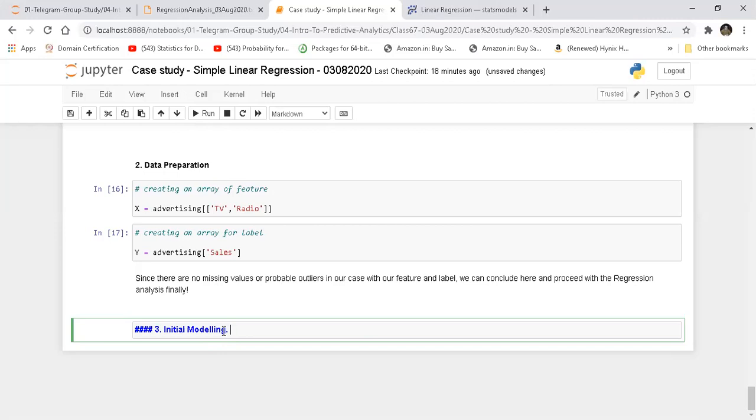And we have to figure out when we are getting a good model. In this case, because we are doing a simple linear regression, our R square value should be very close to 1, and our P value should be as much less as possible than 0.05. So if that is already the case with initial modeling, we'll stop here. But if that was not the case, we will improve things.